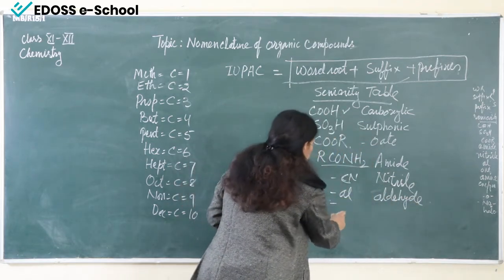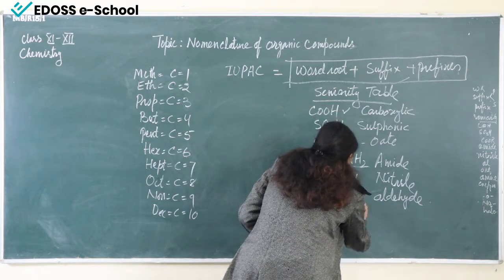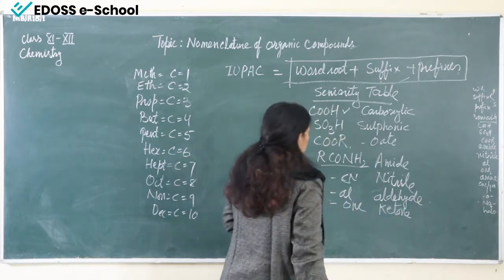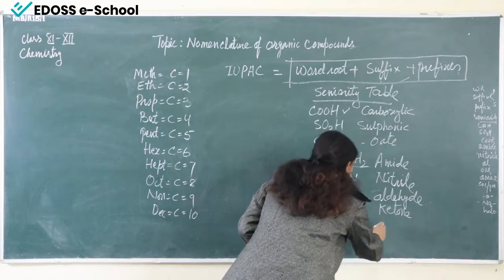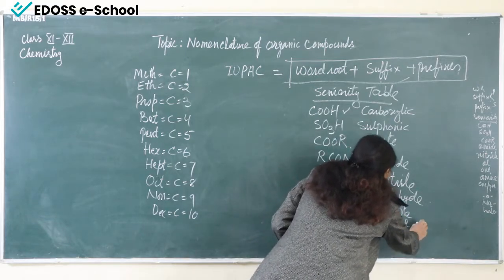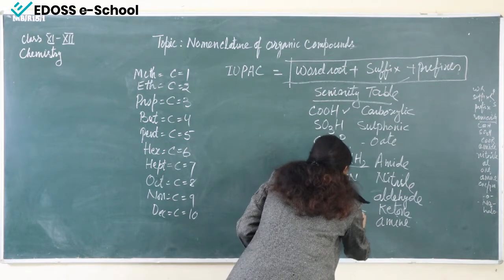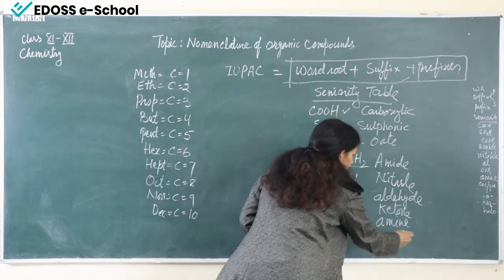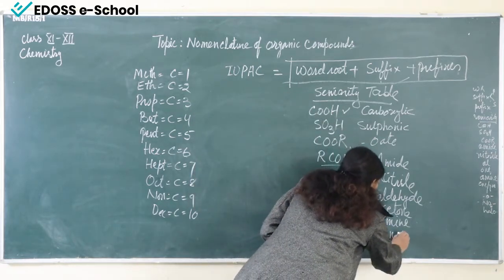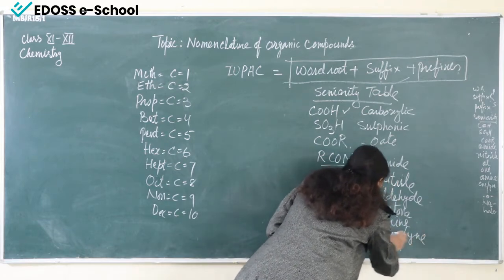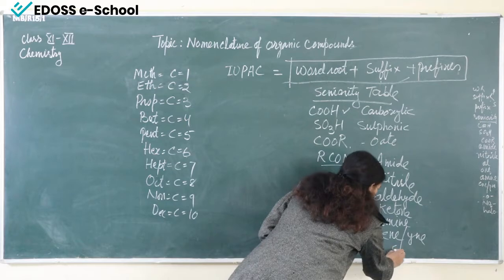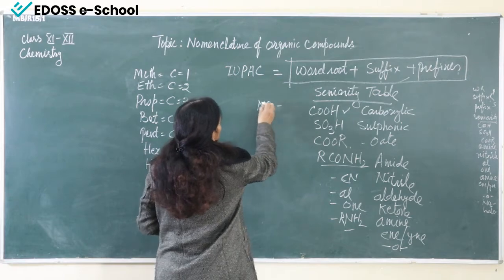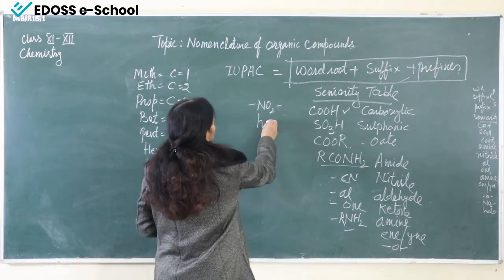And then comes, after all, one. One stands for the ketone group. Then comes amine, the R NH2 group. Similarly, after this, ene, alkene or alkyne comes. Then comes oxy groups like the epoxy group. Then the NO2 group, the nitro group. And similarly, then the halo groups come.